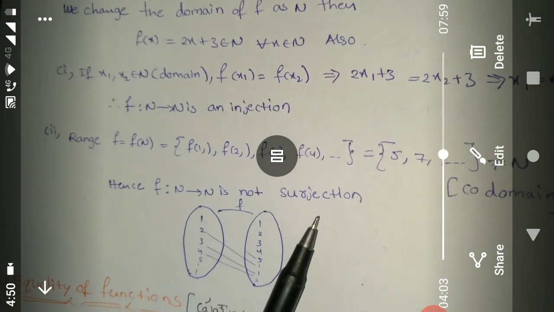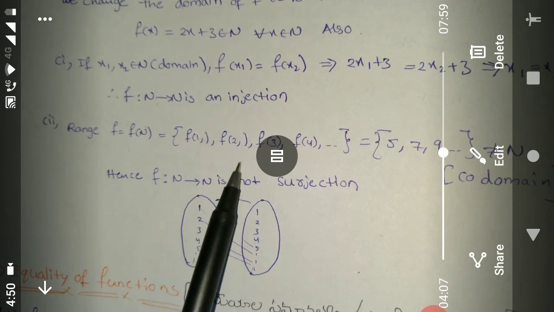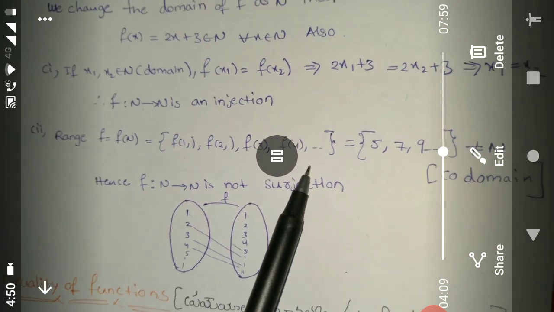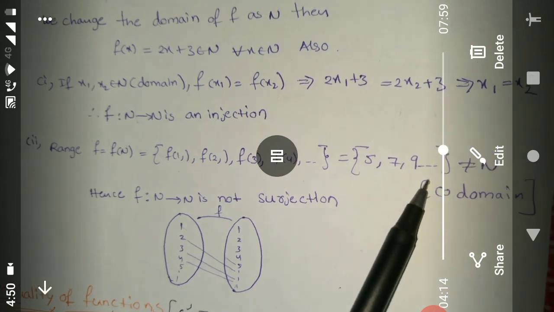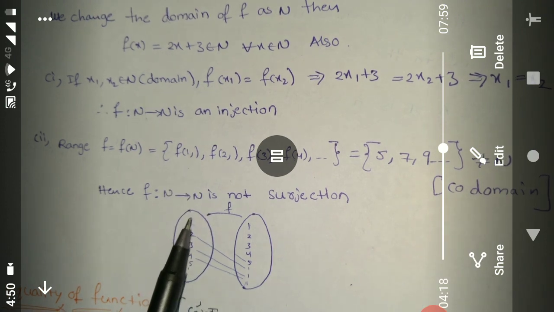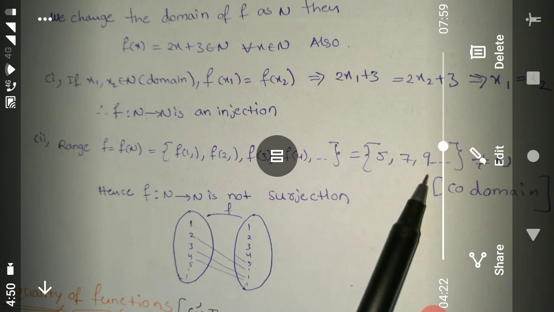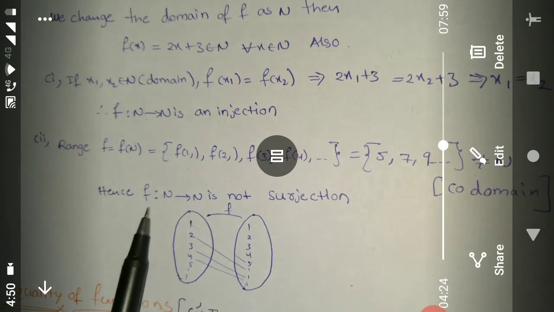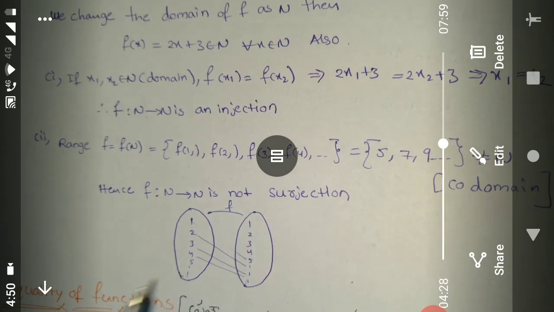Range f is equal to f of N, which is equal to the set of f of 1, f of 2, f of 3, f of 4, and so on. That is equal to {5, 7, 9, ...}, which is not equal to N. f of 1 is 5, f of 2 is 7, f of 3 is 9. So f maps N to N is not a surjection.